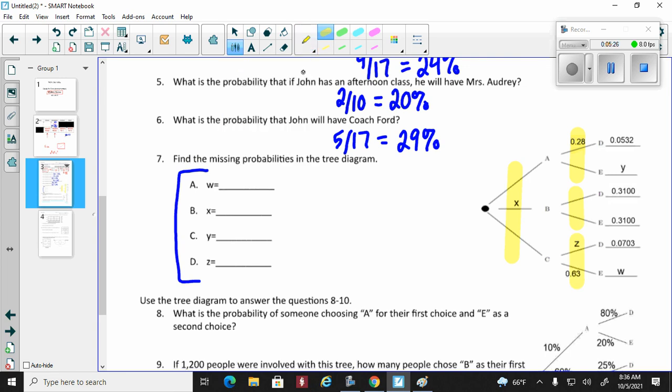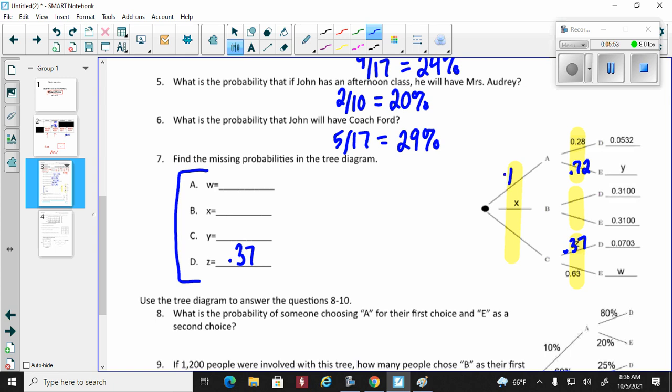All right. So let's look at the 0.28. So 0.28 going to D would lead to 0.72 going to E. If you look at Z, it's 0.63 going to E, so Z would be 0.37, which I think is one of our answers. Okay? Now this is where things get into a little more trouble because we now have to start doing some multiplying and dividing.